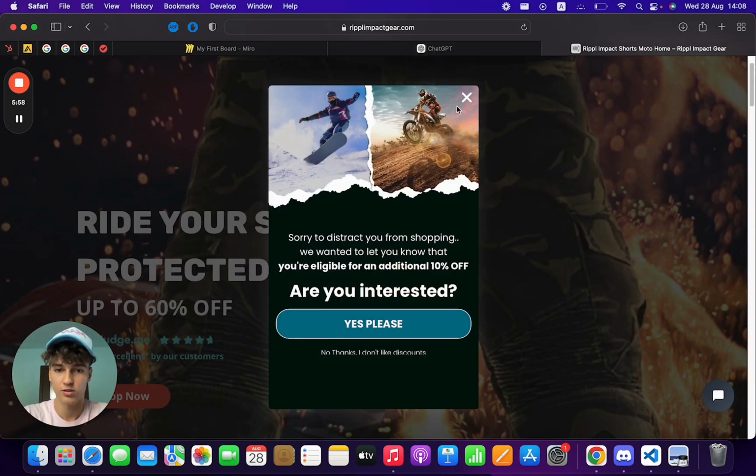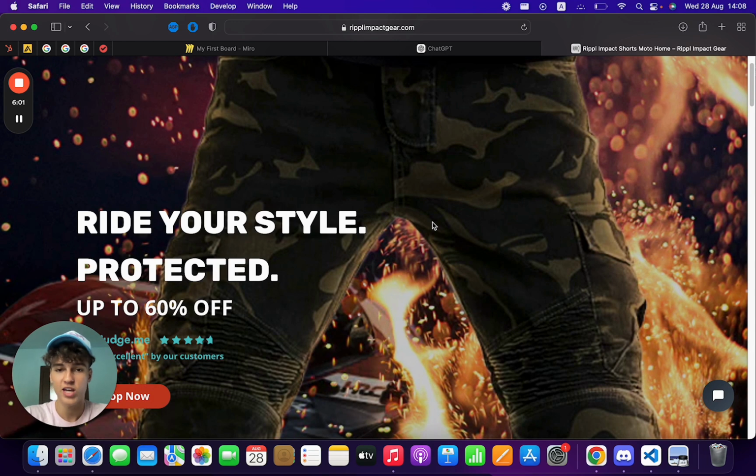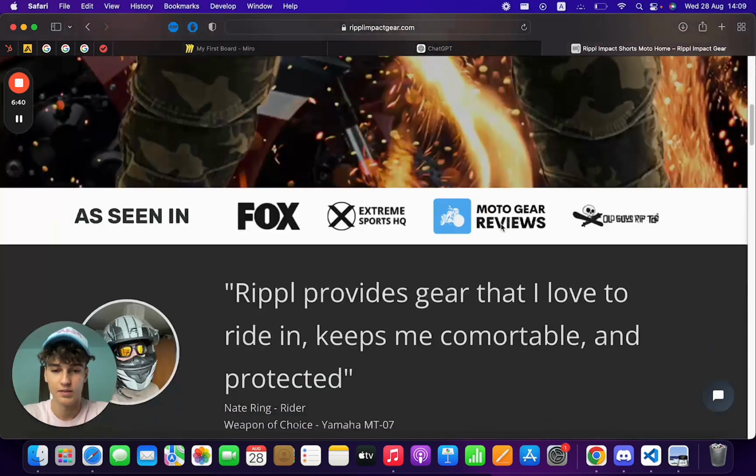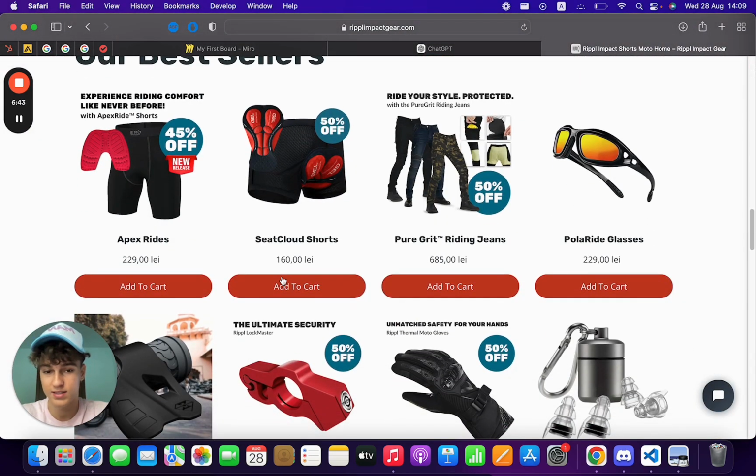The price range, let's take a look at that. This will really help, because here we're asking ChatGPT to give us an ideal partner profile, and it will look at the price range to identify if it's a high ticket offer, and in that case we might be looking for B2B partners, agencies, consultants that could drive leads to us. Or if it's a lower ticket offer, we could target the bloggers and influencers that bring a lot of traffic, because the sales cycle has way less friction compared to a high ticket offer.